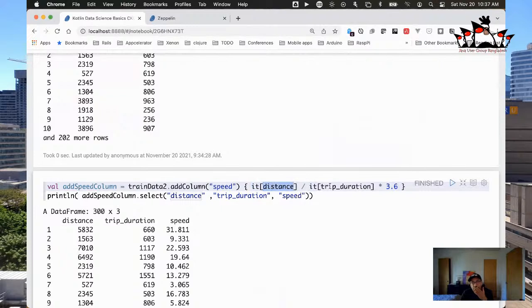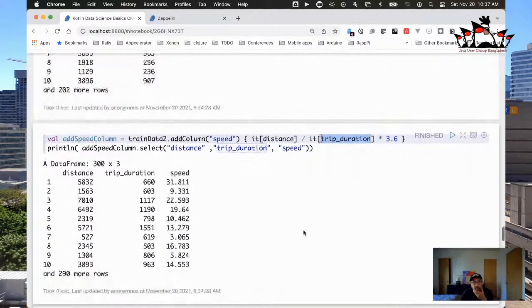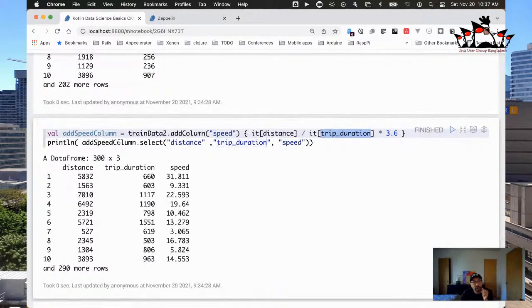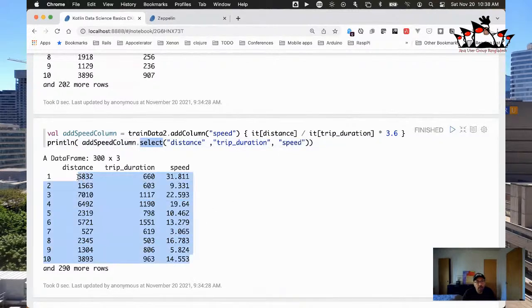We say for each distance, divide it by the trip duration multiplied by 3.6, and that will give us the speed in kilometers per hour. And then we can go and print that out. We created this new data structure that added that new column. We'll say select the distance, the trip duration, and the speed. And now you can see for these trips, and I didn't filter anything here, what the speed was.